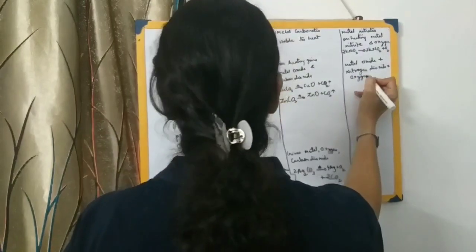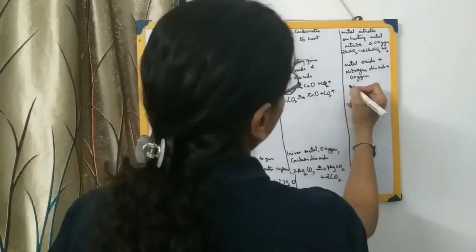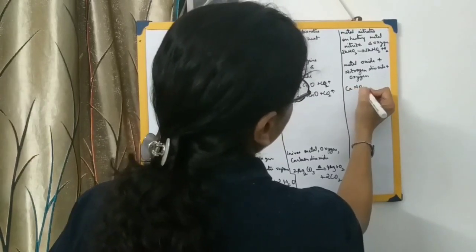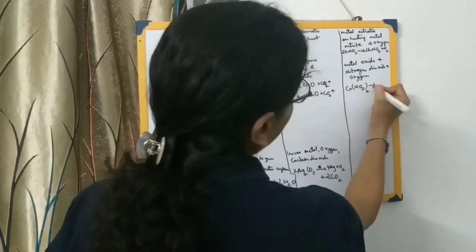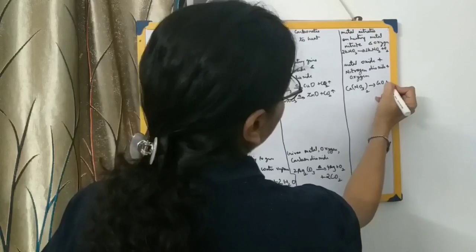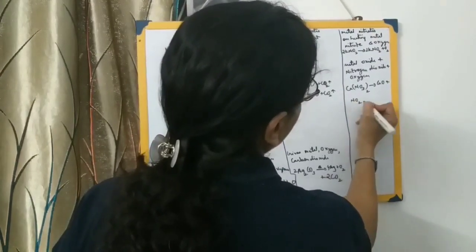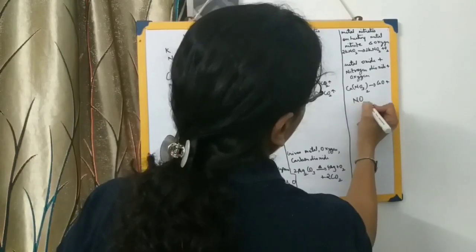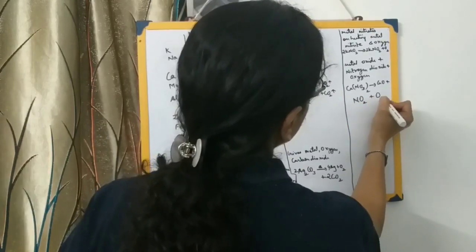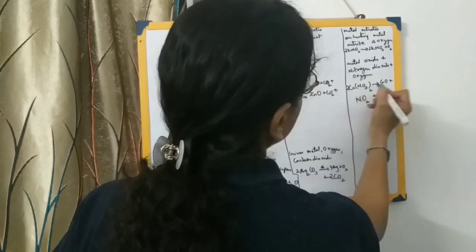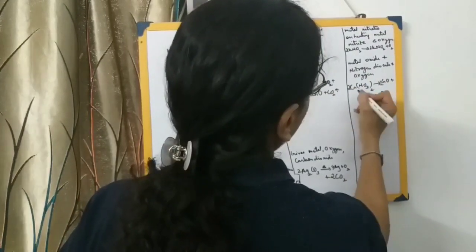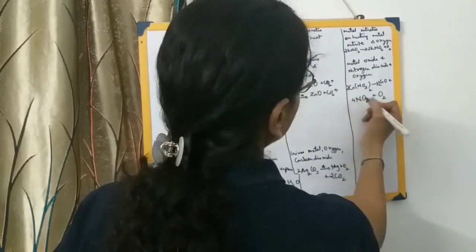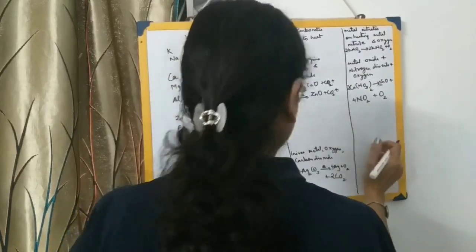So let us take a particular example: calcium nitrate, Ca(NO3)2. It will form a metal oxide, that is CaO, plus NO2 plus O2. So this will be 2 over here, and this will also be 2 over here. Now 2 to the 4, so this will be 4NO2, and so it is balanced.